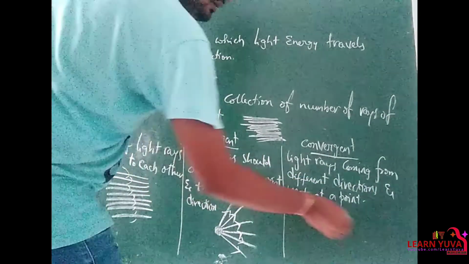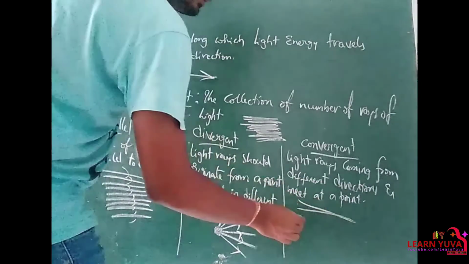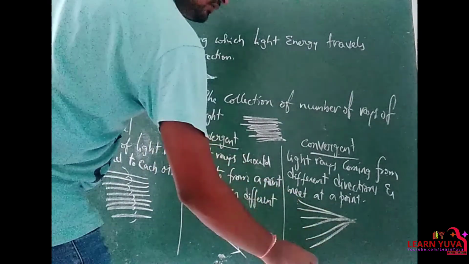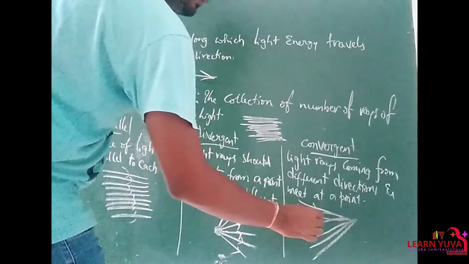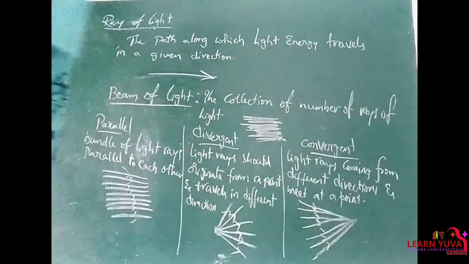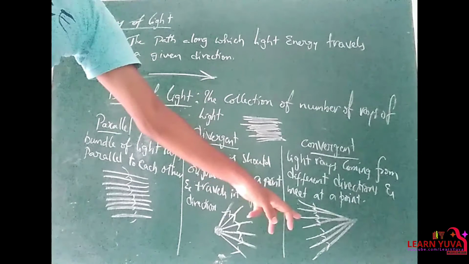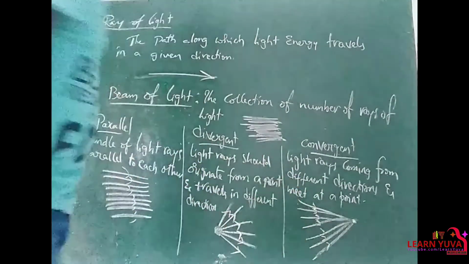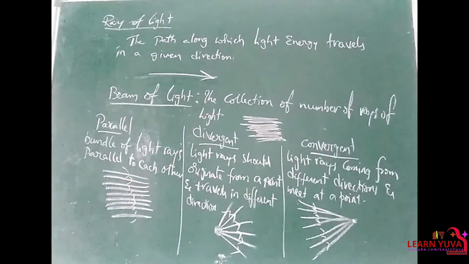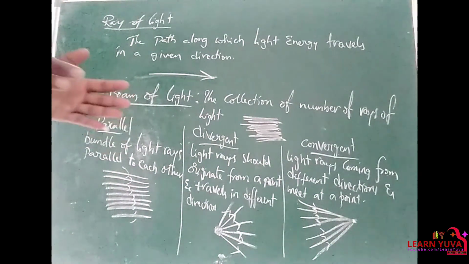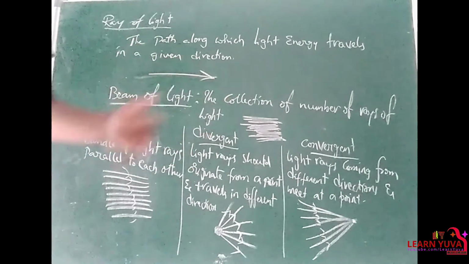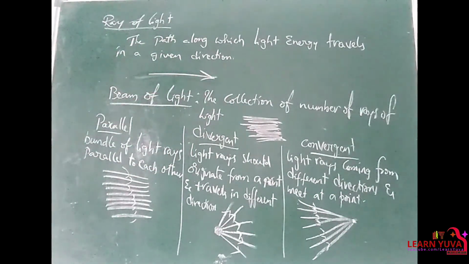Example, like this. These light rays are coming from different directions and meeting at a particular point. And this beam of light is nothing but convergent beam of light. Remember, convergent means meeting at a particular position. Divergent means dividing from a particular point. Clear?